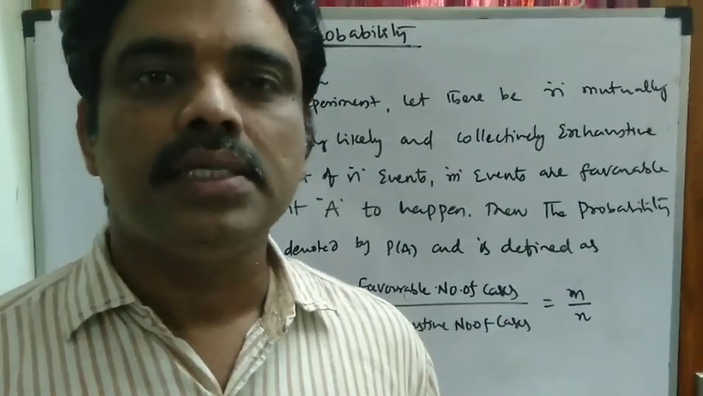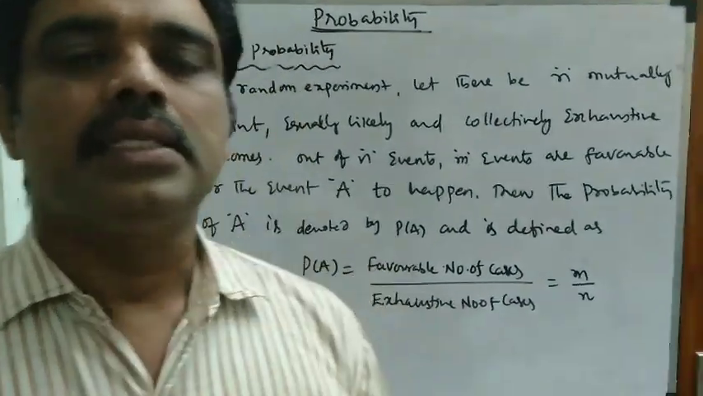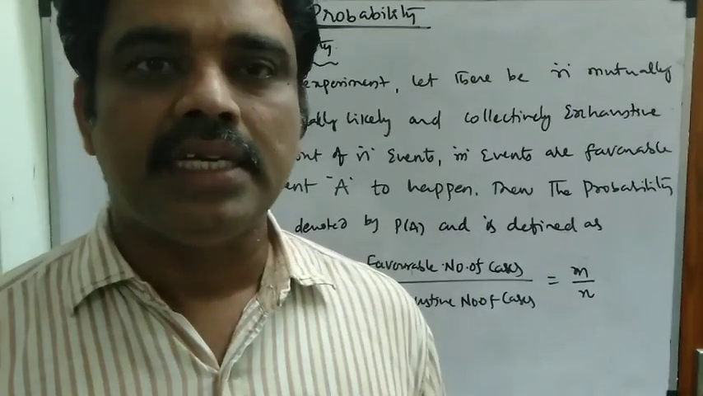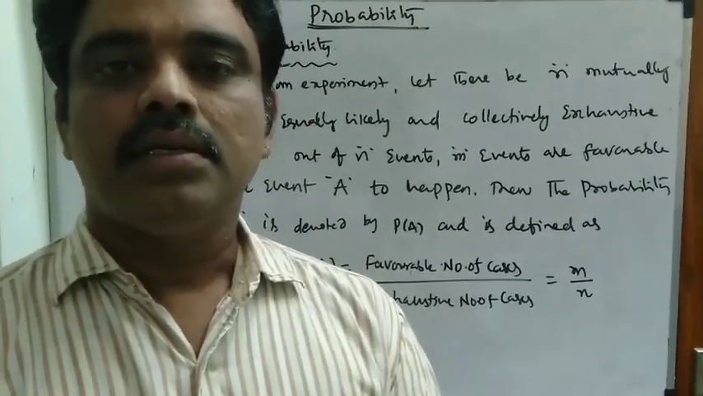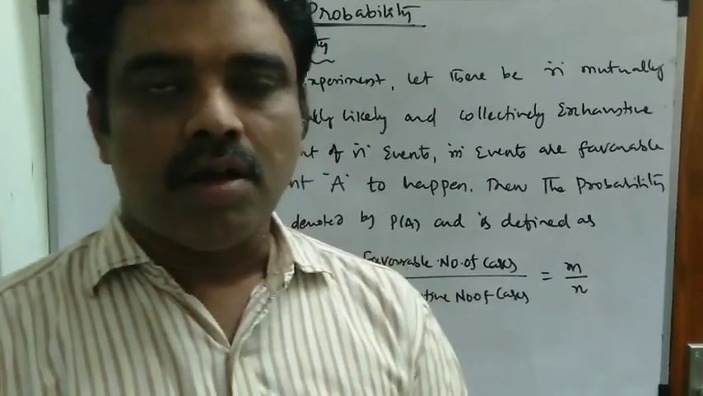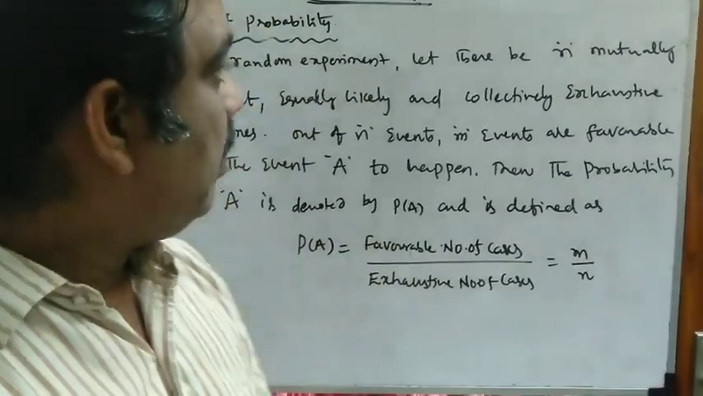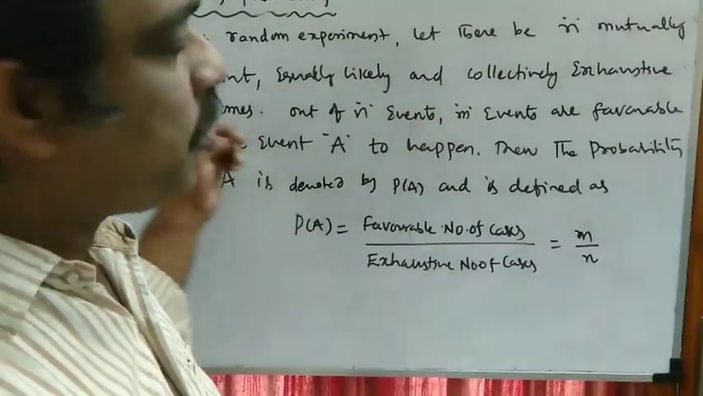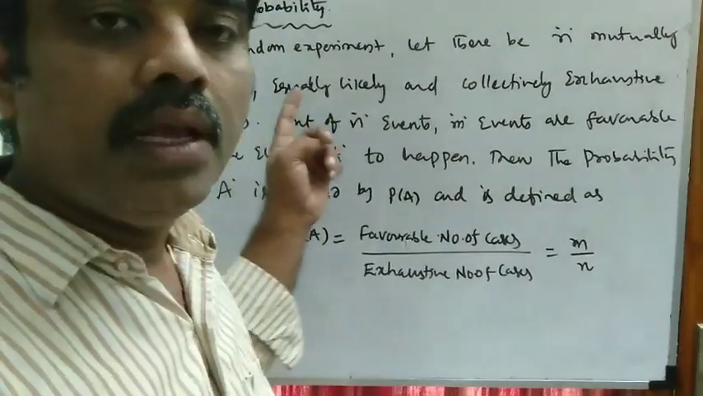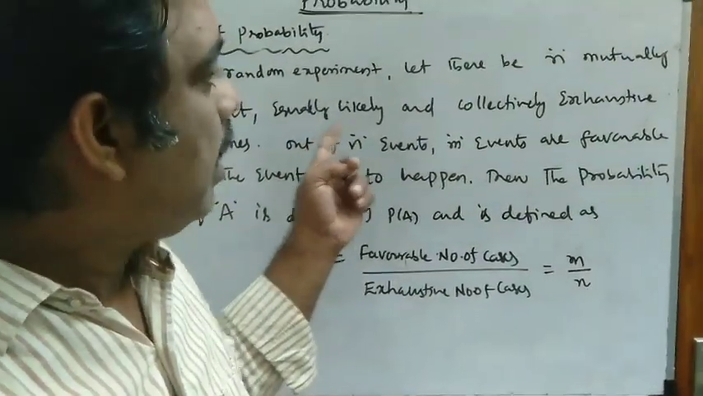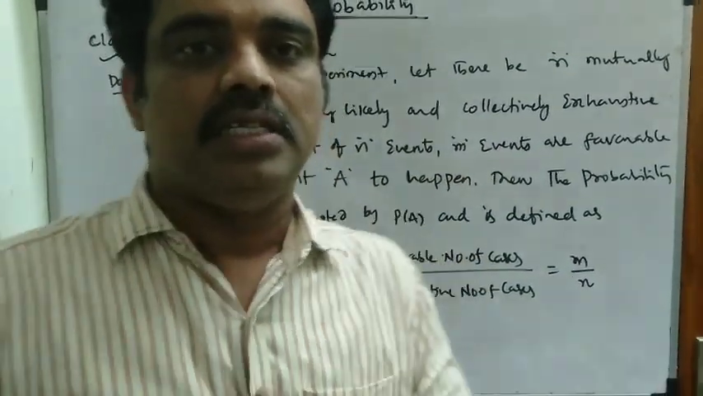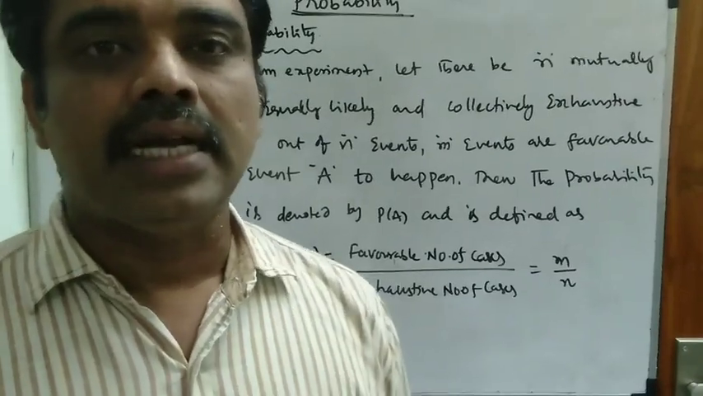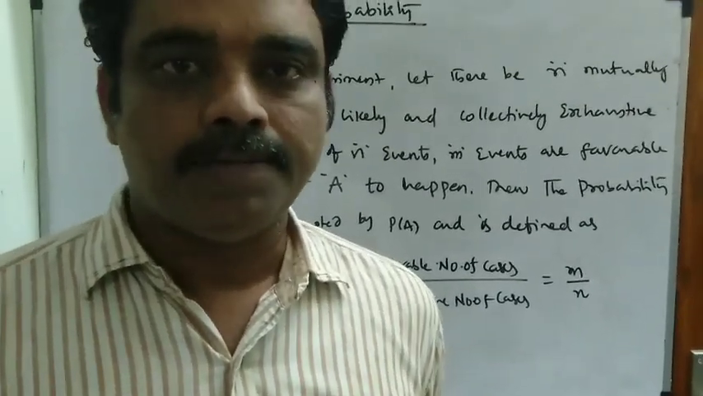Good morning, students. In the previous class, we have seen the basic definitions: random experiment, event, and then simple and complex events, then mutually exclusive events or mutually disjoint events, equally likely, and collectively exhaustive outcomes. We have seen so many definitions to define the classical definition of the probability.